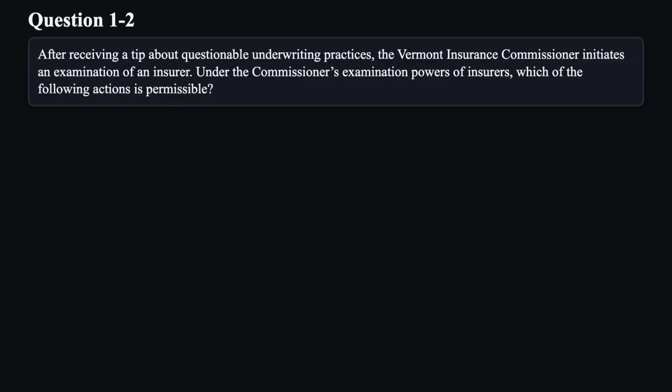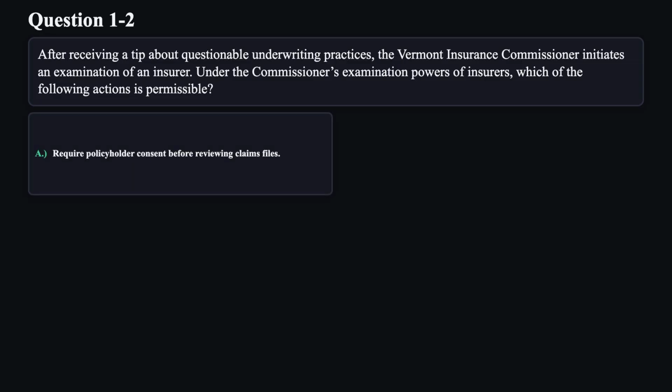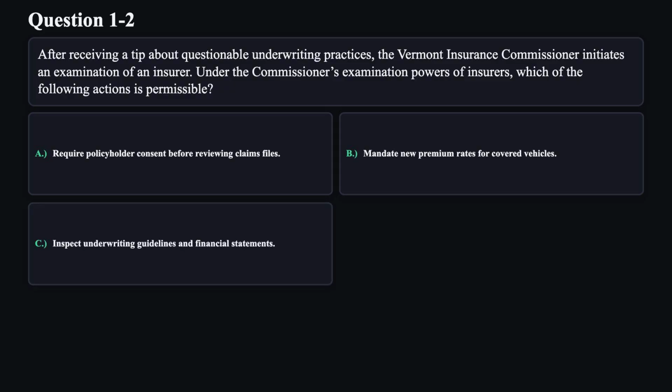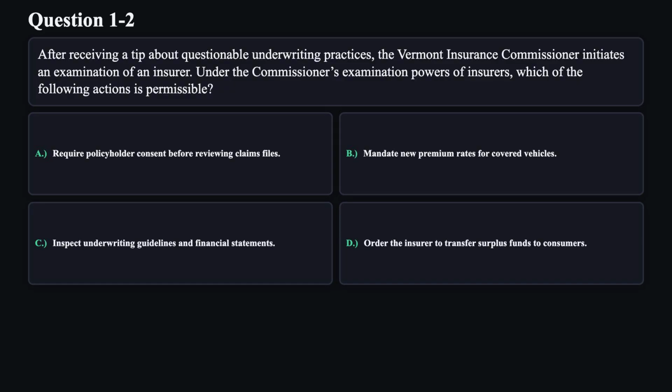Question 2. After receiving a tip about questionable underwriting practices, the Vermont Insurance Commissioner initiates an examination of an insurer. Under the Commissioner's examination powers of insurers, which of the following actions is permissible? A. Require policyholder consent before reviewing claims files. B. Mandate new premium rates for covered vehicles. C. Inspect underwriting guidelines and financial statements. D. Order the insurer to transfer surplus funds to consumers.